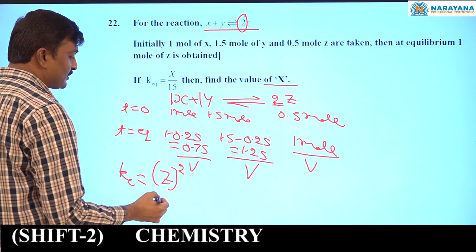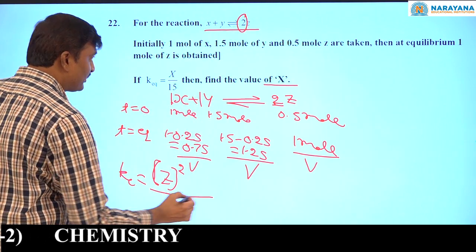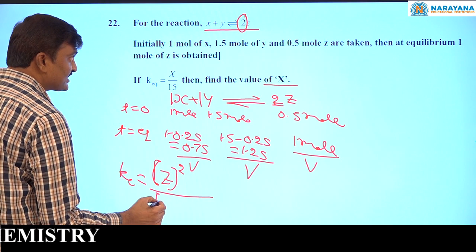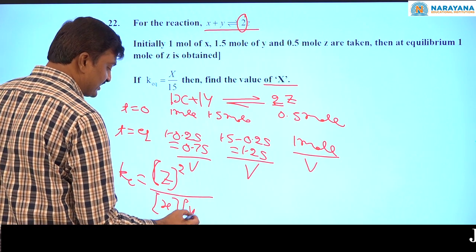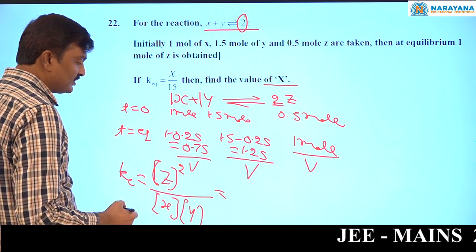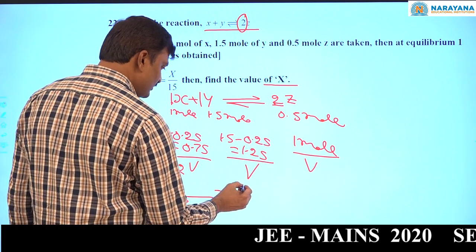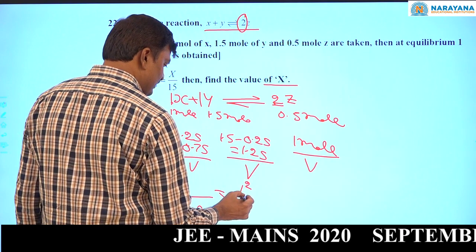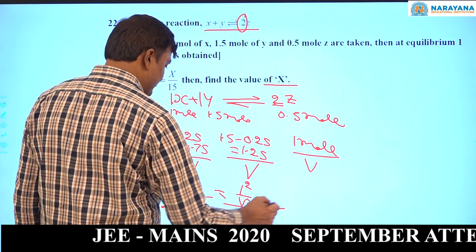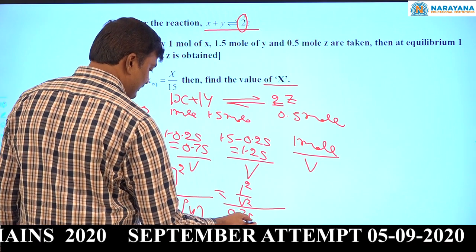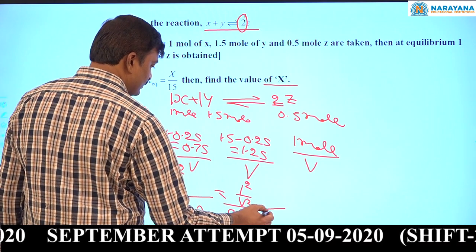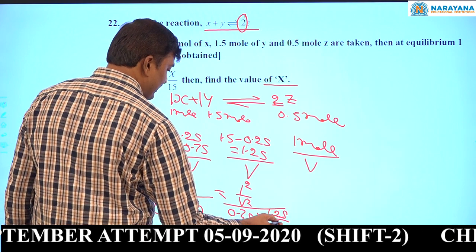This coefficient becomes the power, divided by equilibrium molar concentration of X into equilibrium molar concentration of Y. Now Z value is 1 square by V square, and the denominator is 0.75 by V into 1.25 by V.